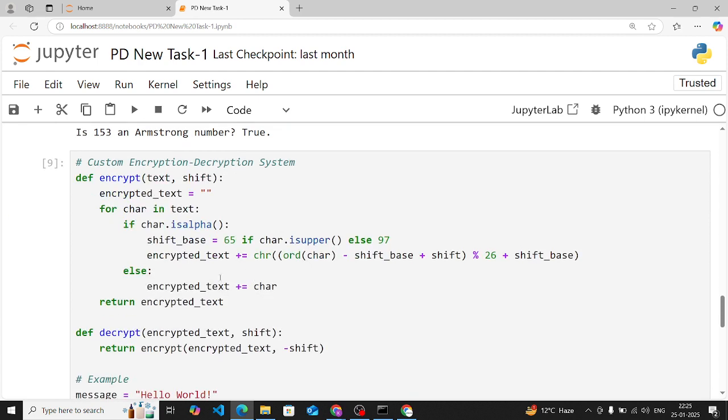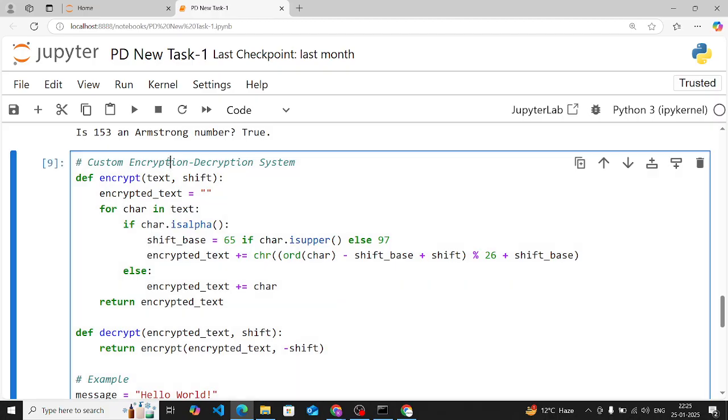Now this is the short project you have to do, which is your custom encryption decryption system. What it does is basically encrypt and decrypt a message using a shift. So how does this work? In encryption, each letter in the text is shifted by a specified number. For example, 3 in the alphabet, then this will be a shift of 3.